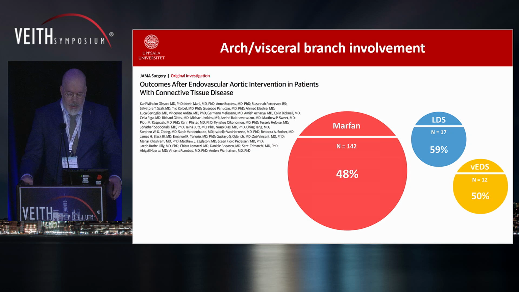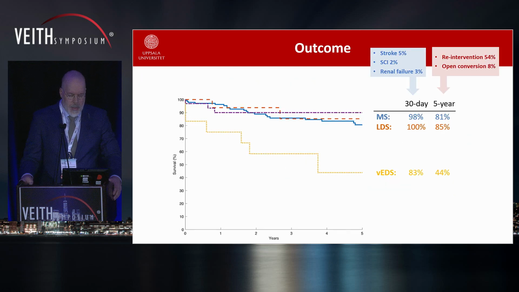And half of the patients had arch or visceral branch involvement in the endovascular repair, so these are highly complex procedures. And this is the main outcome, 5 years survival curve. You can see excellent outcome for the Marfan and Loeys-Dietz groups. The vascular Ehlers-Danlos group is doing much worse, not necessarily due to aortic reasons, but generally they are a difficult group.